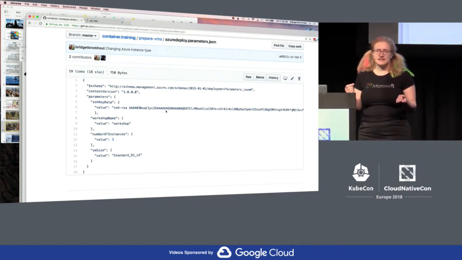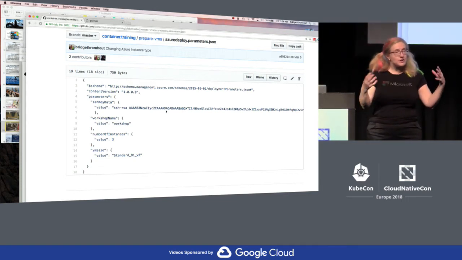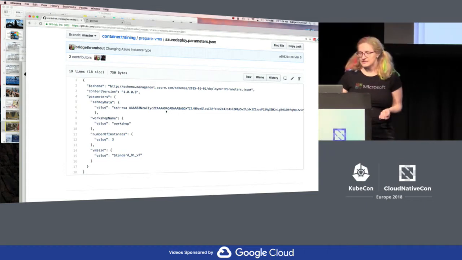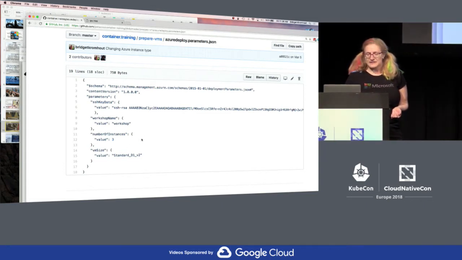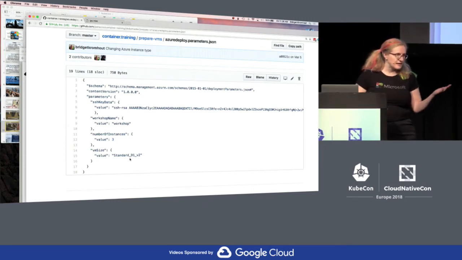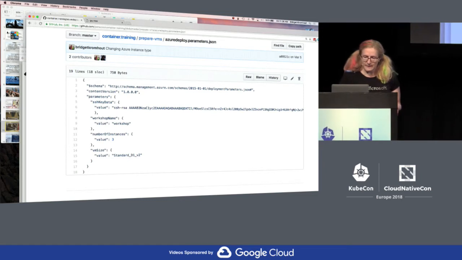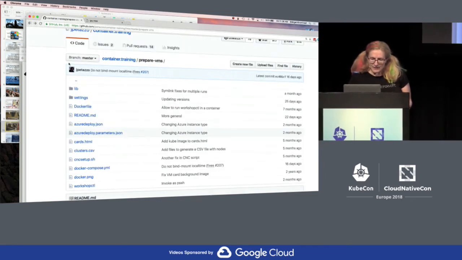So it's a little bit easier if you drop an SSH key on all the nodes that you can then configure your instances. You can set the number of instances that you want in your cluster, the VM size for your cloud, et cetera. Okay, so there's a bunch of detail in there around setup that you can adjust, but